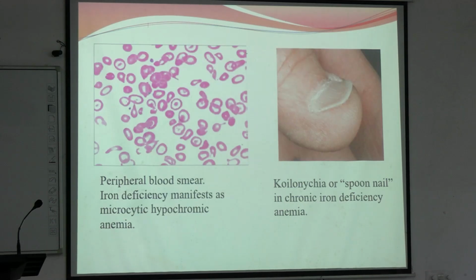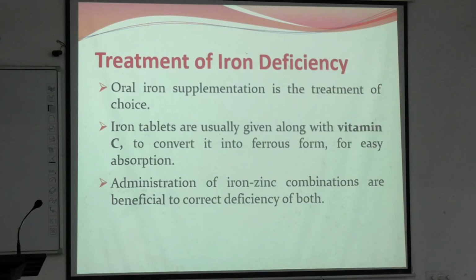Okay, so how does it look? It looks like this. Okay, spoon shaped nail beds. And this is hypochromic microcytic. Hypochromic, why? Colors are very faded and size of the RBCs are small and there are multiple teardrop shaped RBCs. Right? So, microcytic hypochromic anemia.